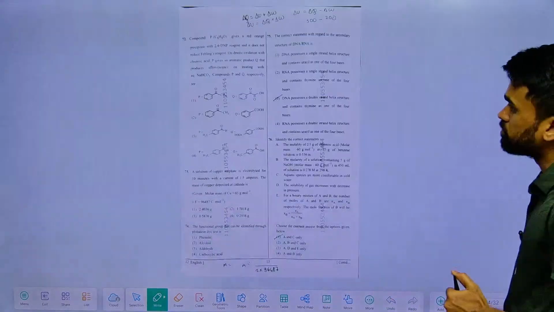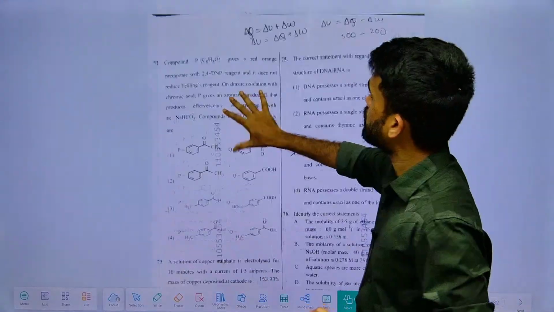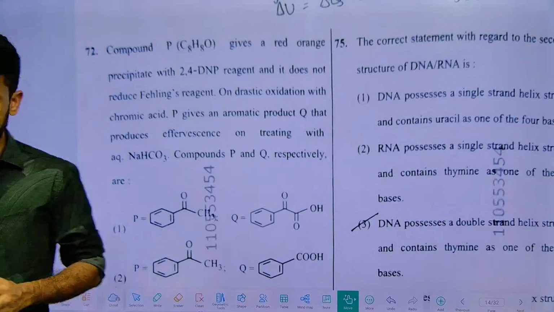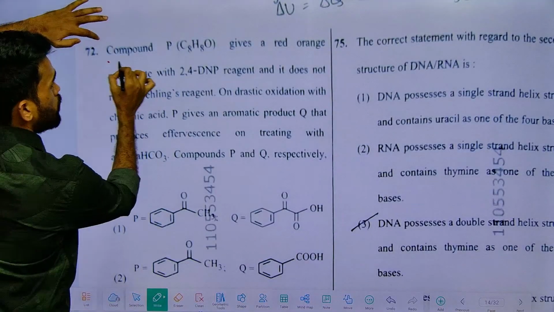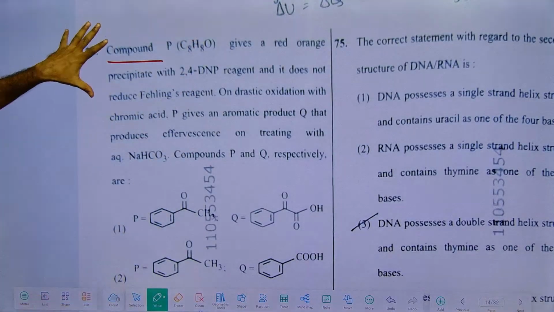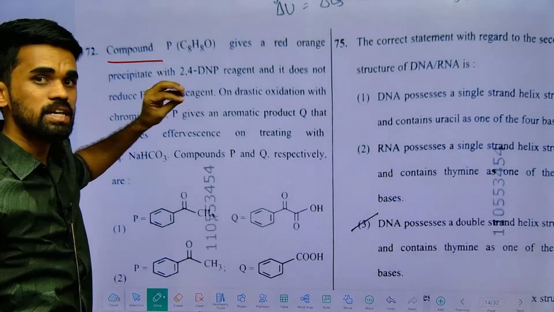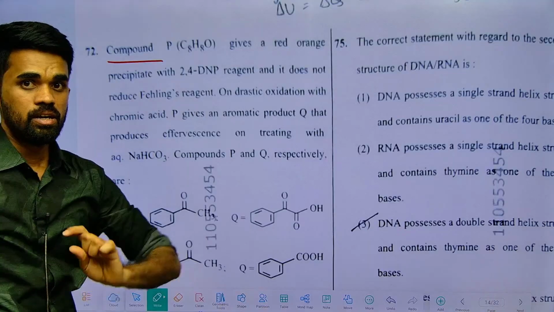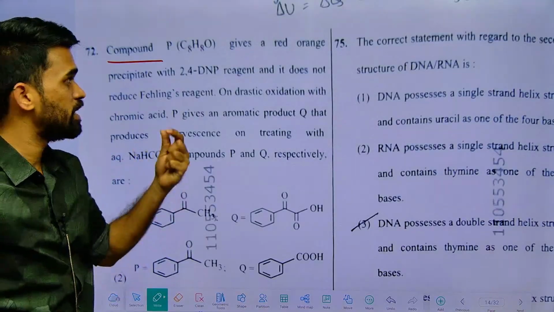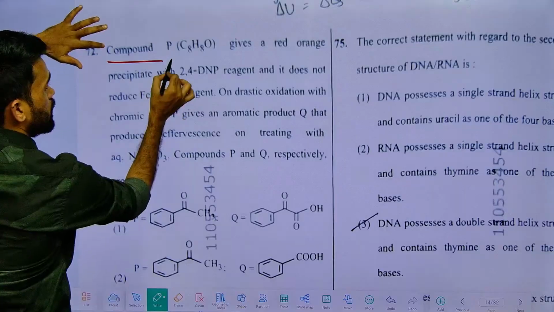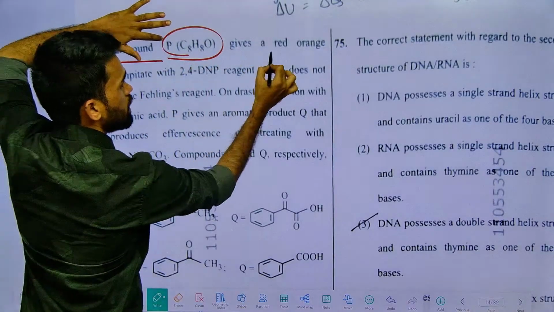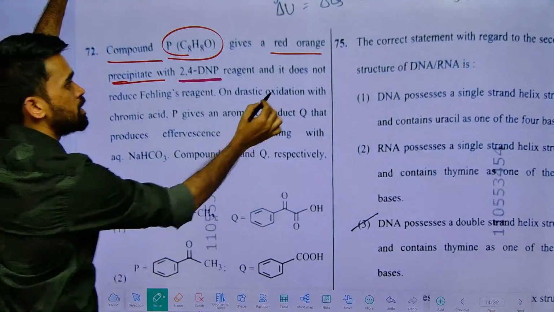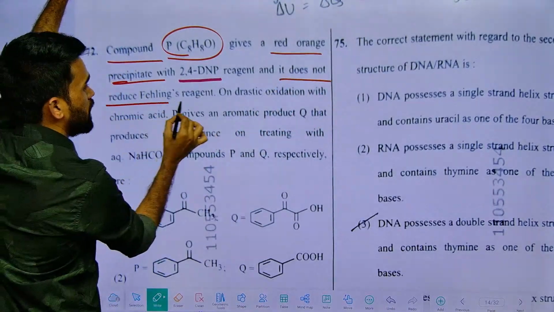Then next, here again from aldehydes, ketones, carboxylic acids. Again, very simple. Most of the students, by looking at the question, feel scared and leave it. But this kind of question is a rank deciding question, I can say. Now see, a compound P gives a red orange precipitate with 2,4-DNP reagent, and it does not reduce Fehling's reagent.